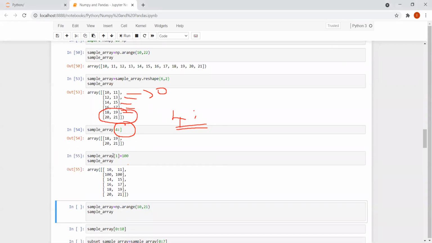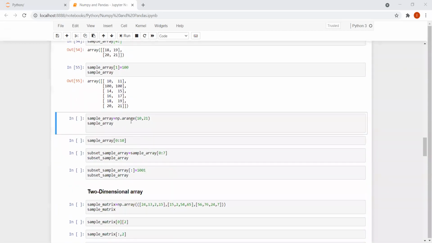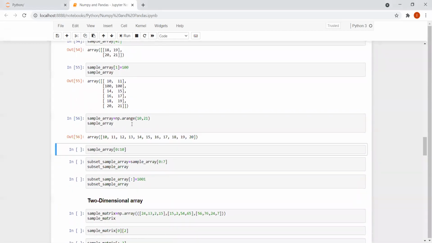So what is happening now? I have given sample_array[1] equal to 100. So what is 1 over here? This is 0, this is 1, right? So this is being changed into 100 now. The remaining elements are remaining as such, right? Again, I have written the same thing.